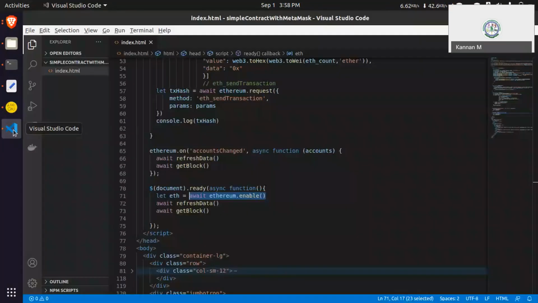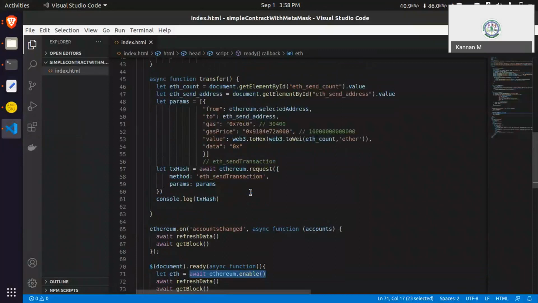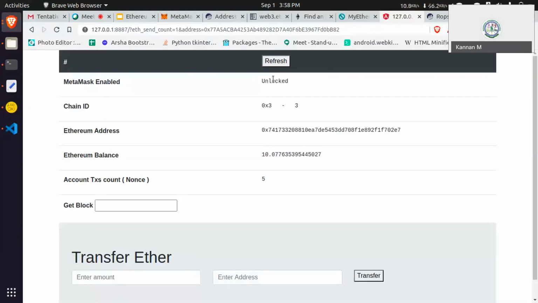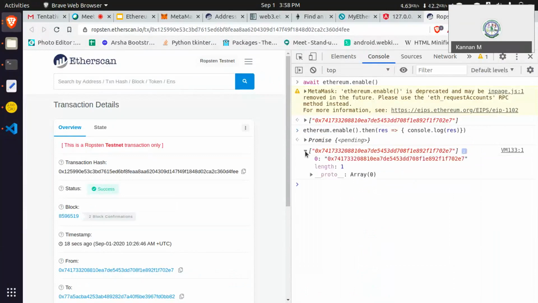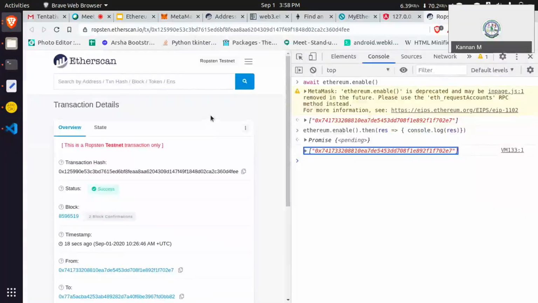And then if you see all the things, in this place I am checking whether it is enabled or not. How am I checking? Ethereum.enabled. Enabled means it is giving the address. If it is locked, it does not give any result. It is empty.